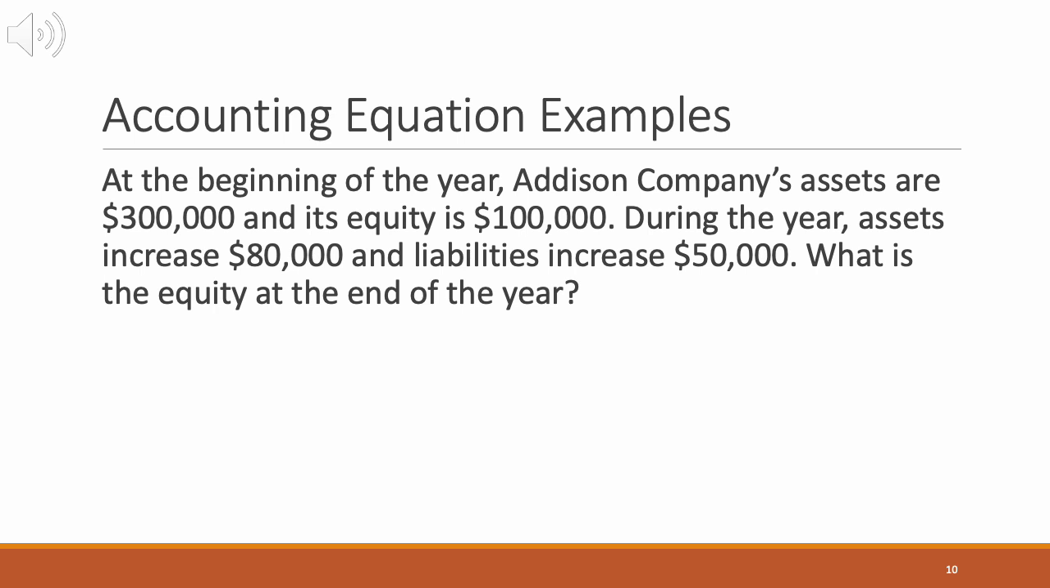Now during the year, assets increase by $80,000, so total assets become 380,000. Liabilities increase by $50,000, so liabilities become 250,000. Now let's plug this into the equation again.